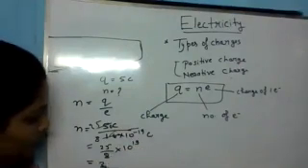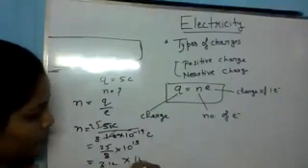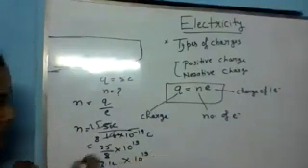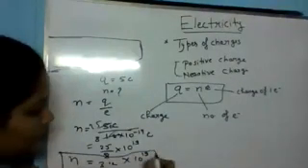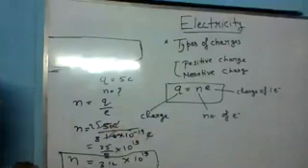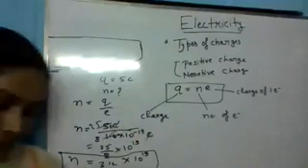So this is 3.125 into 10 to the power 19. And this is a number, so there is no unit; it is the number of electrons. Coulomb cancels with coulomb. Is this clear?